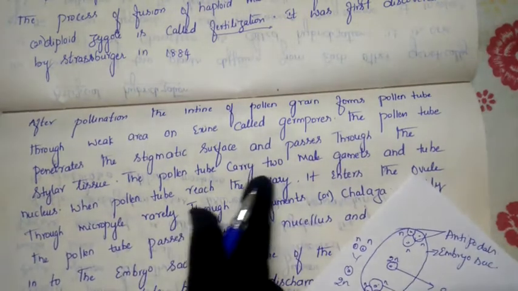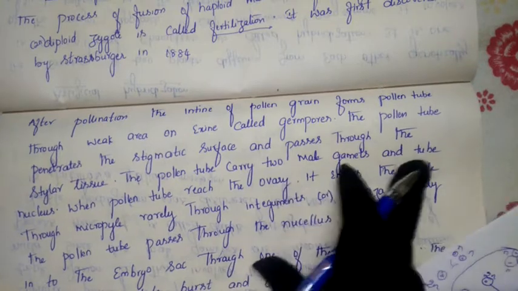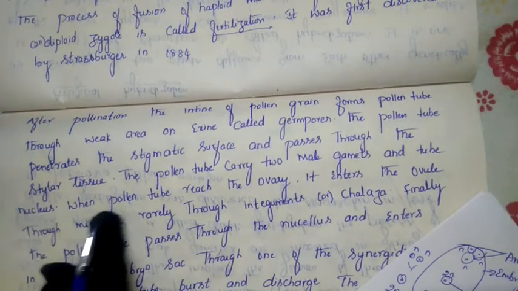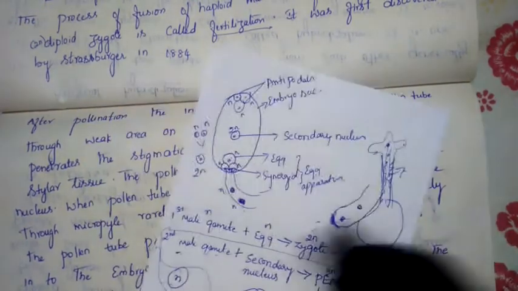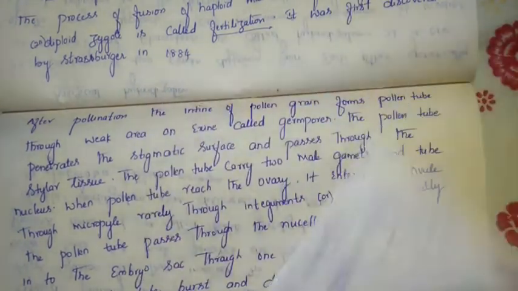Later what happens? The pollen tube carries how many male gametes? 2 male gametes, and in certain rare cases, along with the 2 male gametes, the tube nucleus will also be present. And when the pollen tube reaches the ovary, it will take entry into the what here?